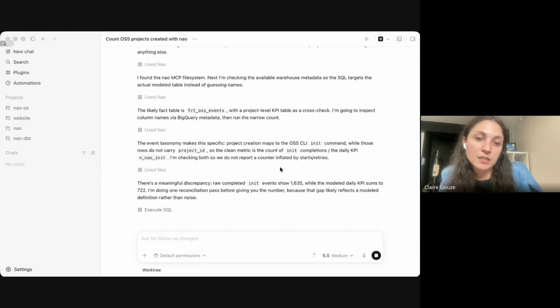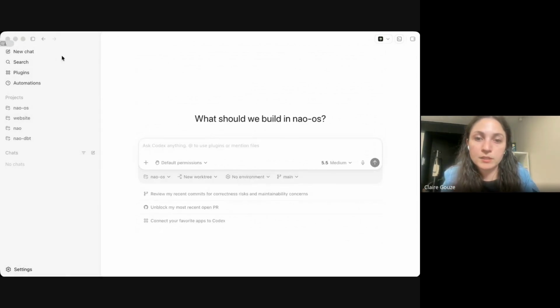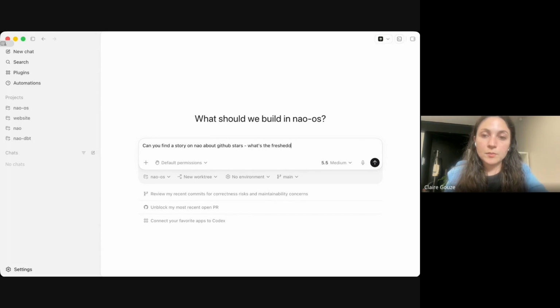Maybe one other thing that you can do is find existing stories and read information from these stories. So if I do another example here in Codex, can you find a story on Nao about Keep stars? What's the freshest number?